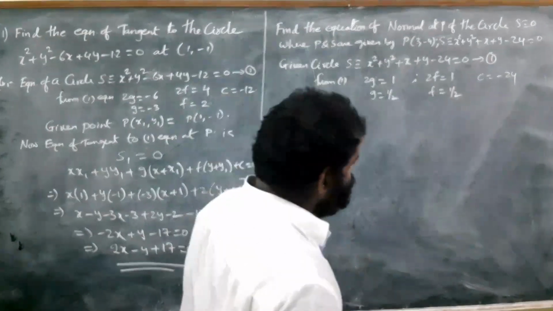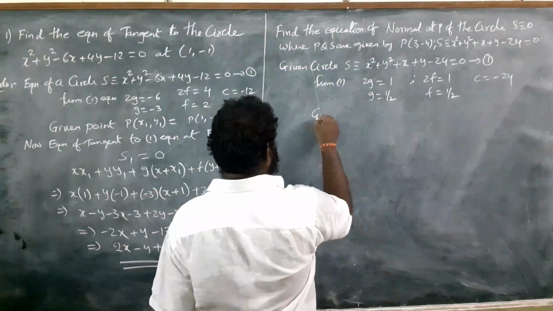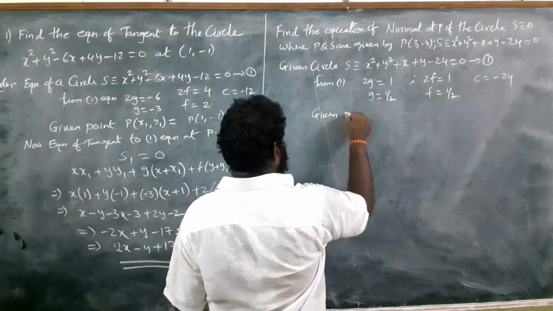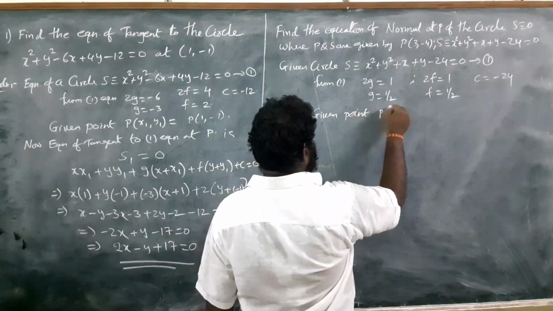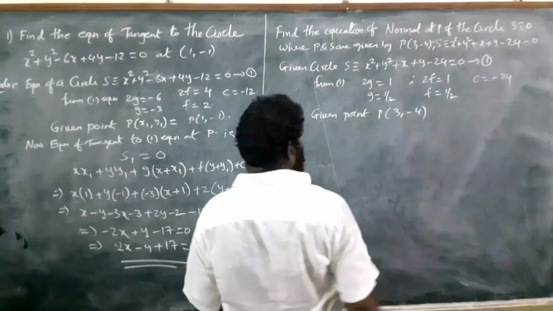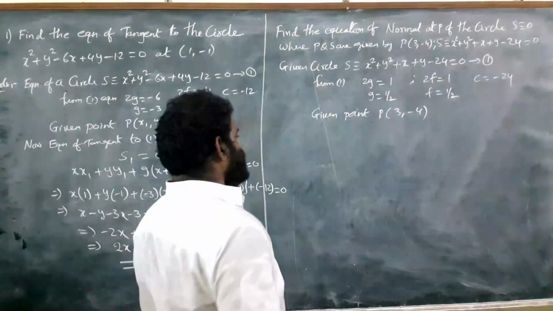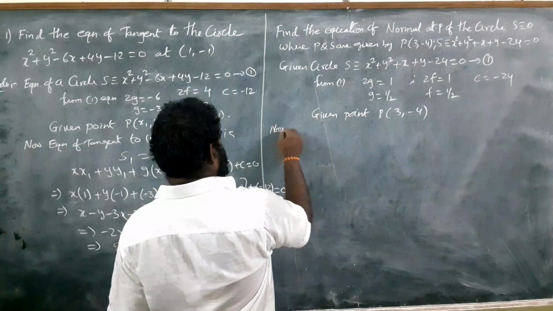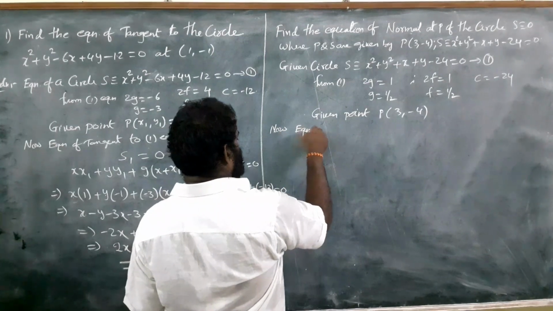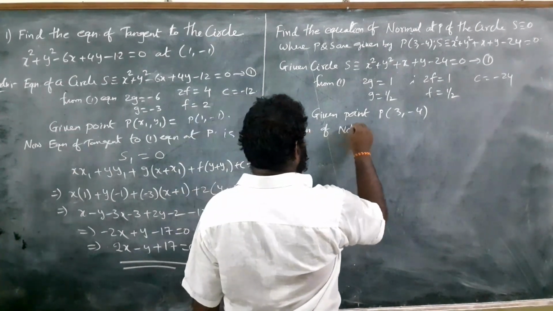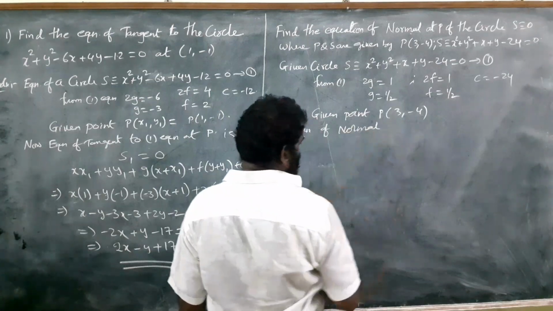Okay, next step. Given point. What is the given point P? 3 comma minus 4. Given point P is (3, minus 4). Now what are we going to find? What is asked in the problem? Equation of the normal. So friends, here you have to see.